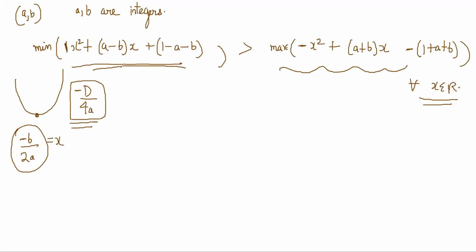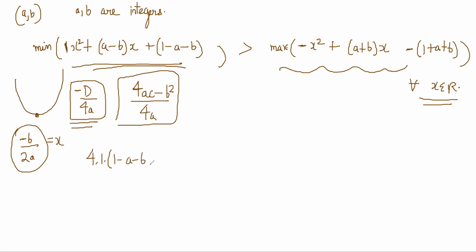So the value of this minimum, directly you can write, is minus of the discriminant. The discriminant is b square minus 4ac. So that is 4ac minus b square by 4a, right? For this quadratic, 4 times a is 1, c is 1 minus a minus b, minus b square, (a minus b) whole square, by 4, right?